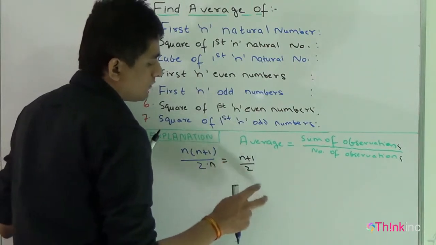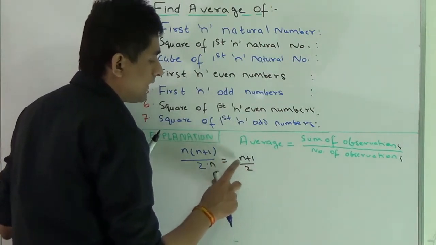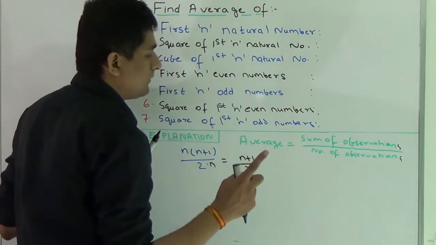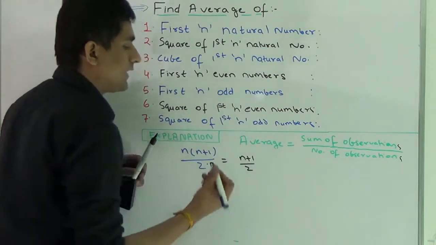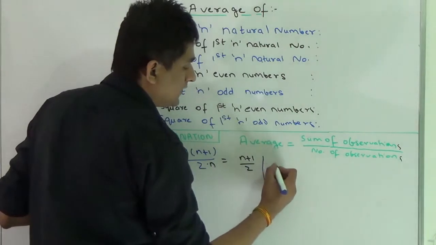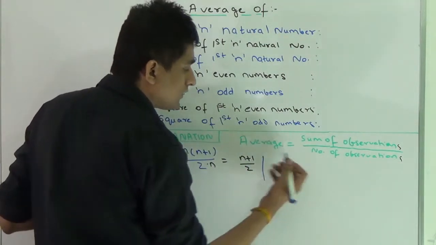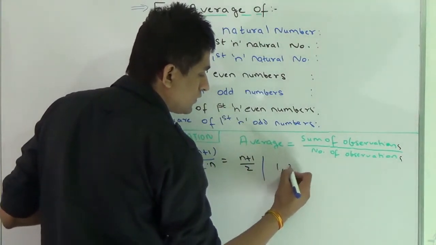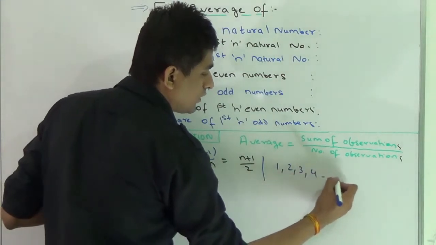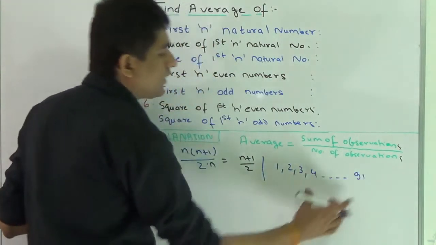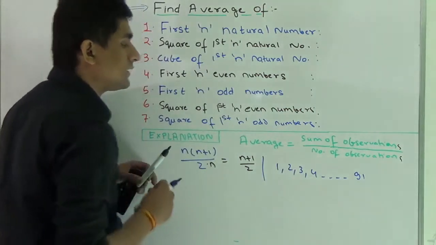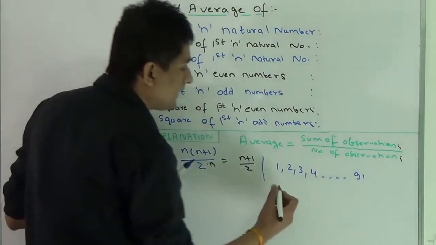You should note one thing, that here n is the number of terms, not the last term. For example, if you have to find the average of the series 1, 2, 3, 4 till 91, then our n will be 91.